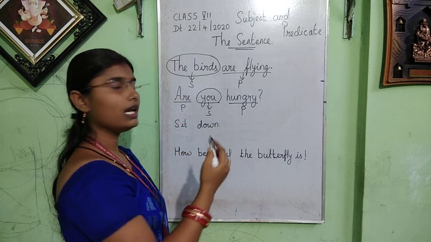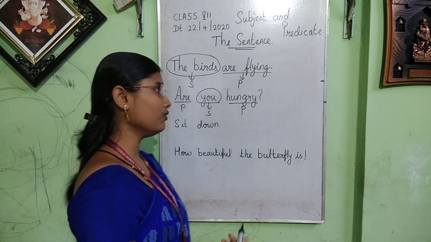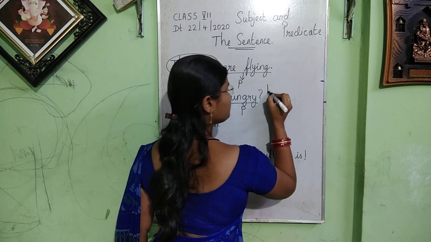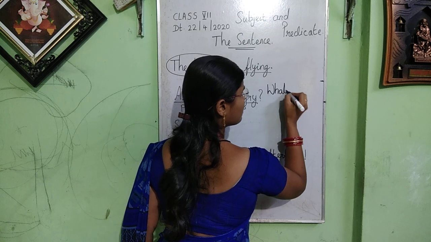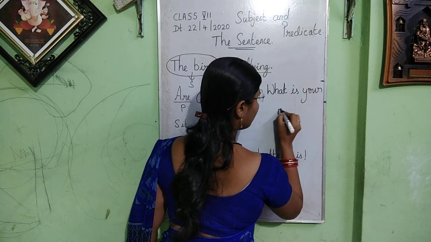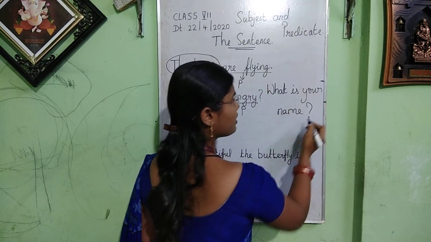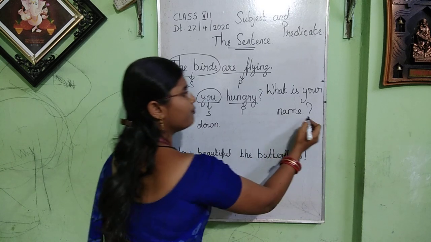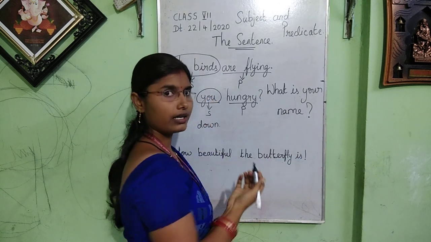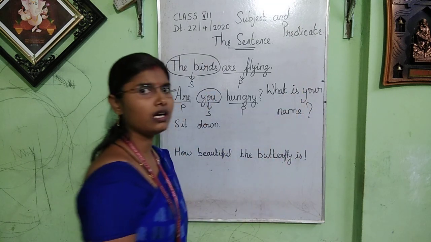Now let me tell you another example of an interrogative sentence. What is your name? This is also an interrogative sentence. Can you tell me which one is the subject here?